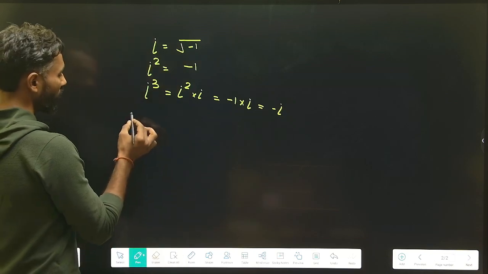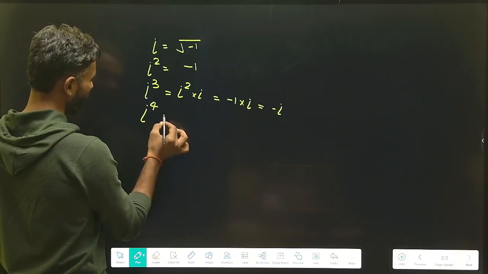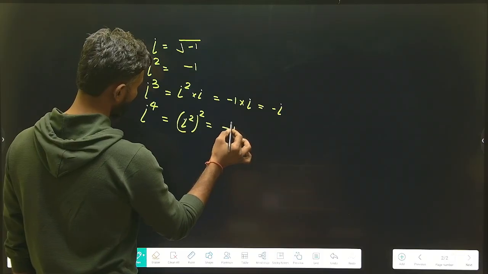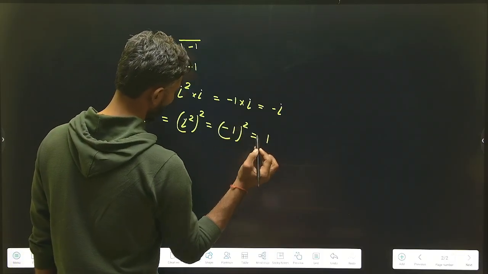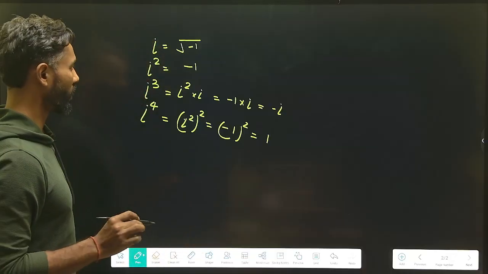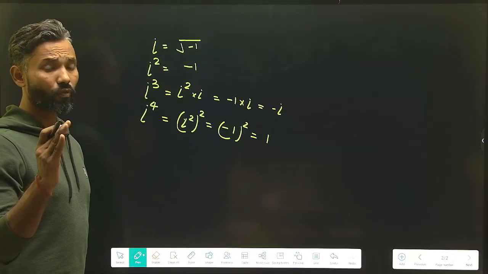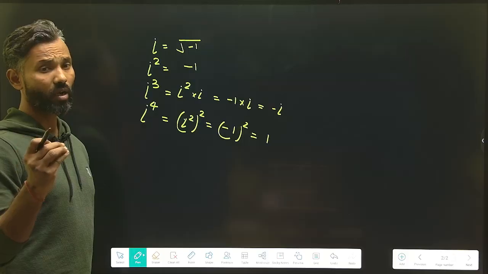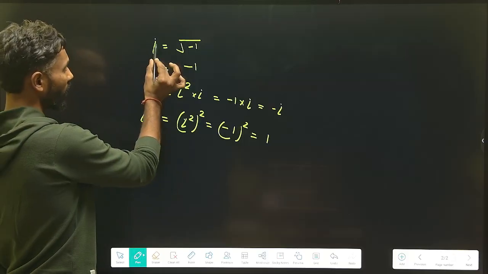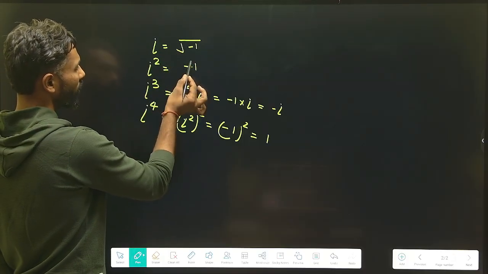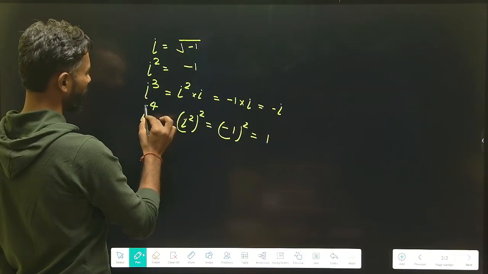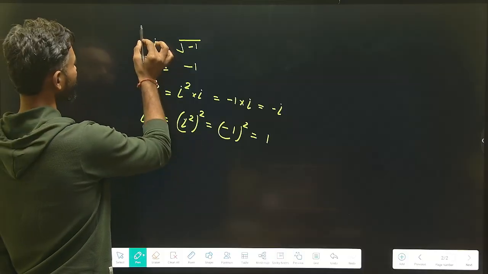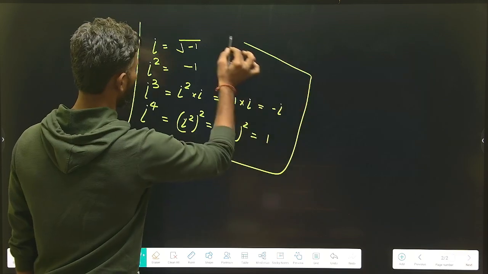Now we need to know about iota to the power 4. So I can say iota square whole square, and it will be equal to minus 1 whole square, which is equal to 1. So what did we do over here? We just discussed the 4 terms related to iota with consecutive powers starting right from 1. So iota to the power 1 equals under root minus 1, iota square equals minus 1, iota cube equals minus iota, and iota to the power 4 equals 1. These are the basic values you should always remember.